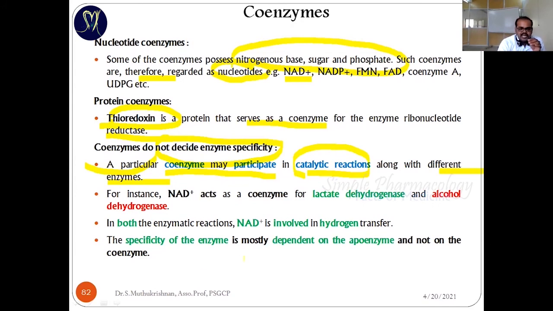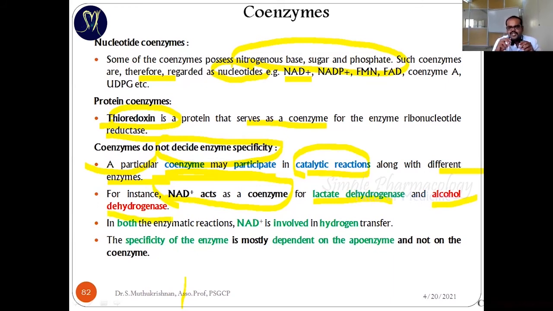The example is NAD plus. NAD acts as a coenzyme, donating some groups or atoms during enzymatic catalytic reactions. NAD plus acts as a coenzyme for two different enzymes, lactate dehydrogenase and alcohol dehydrogenase. Both enzymes' functions are different.